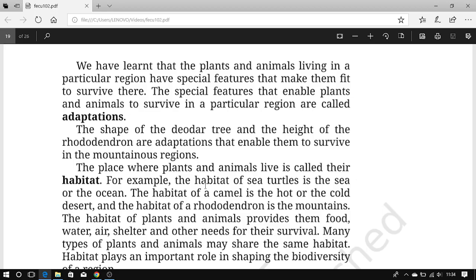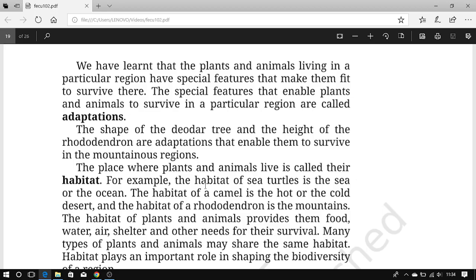The place where plants and animals live is called their habitat. It means plants and animals live in a place called habitat. For example, the habitat of sea turtles is the sea or the ocean. The habitat of a camel is the hot or the cold desert, and the habitat of a rhododendron is the